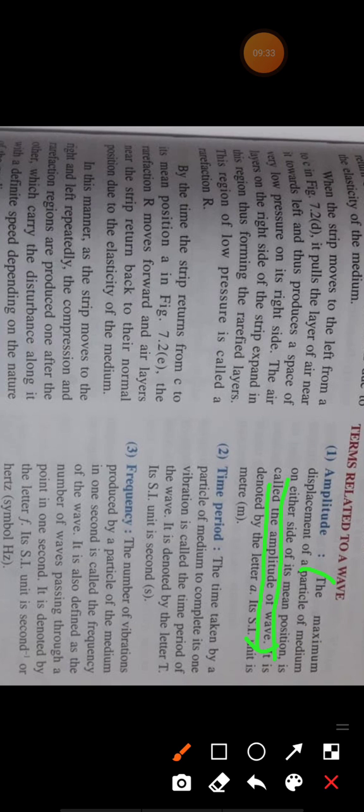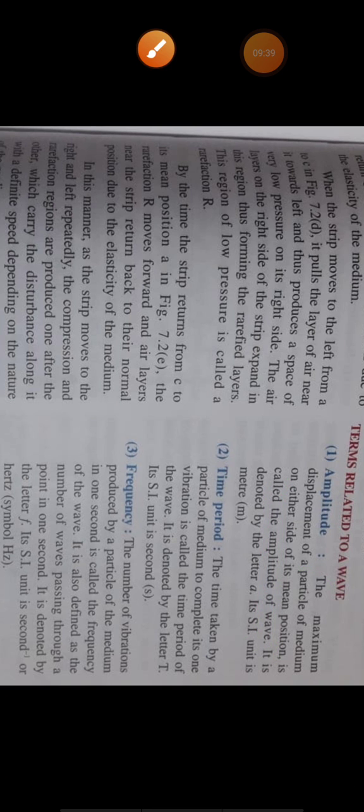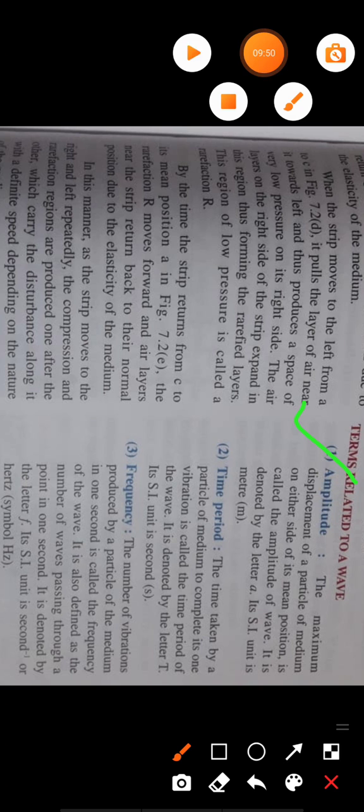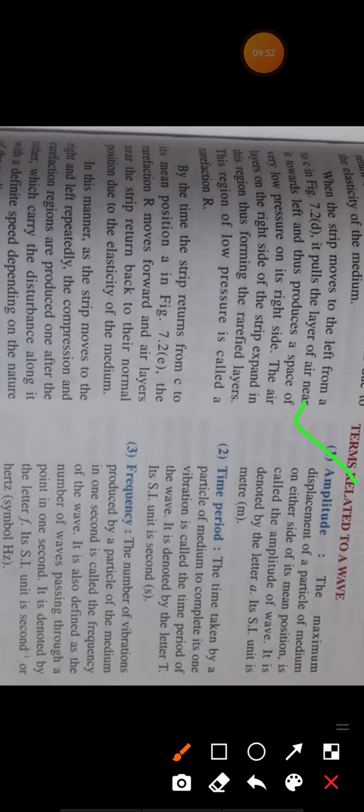The maximum displacement of the particle of a medium on either side of its mean position is called the amplitude of the wave. Now remember, this definition of amplitude is actually not for sound wave. This is the definition for transverse wave, but sound is a longitudinal wave. So for sound wave, you will write that the distance between two consecutive compressions or rarefactions is called amplitude.